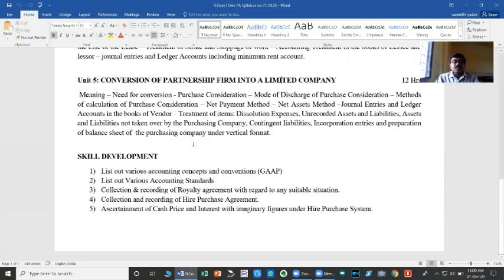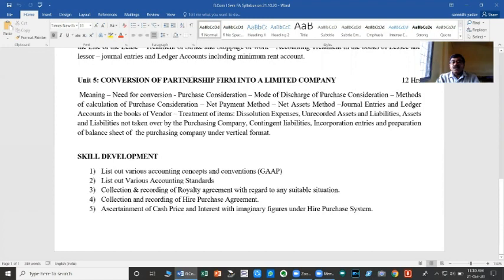The syllabus prescribed for you is meaning of conversion, need for conversion, and purchase consideration. Purchase consideration means the purchase price payable by the company to the partnership firm. Even though we are converting our own partnership firm into a company, in the eyes of law we have to assume that the partnership firm is sold to the company. Here the purchaser is the company and the seller is the partnership firm. So purchase consideration is the purchase price payable by the purchasing company to the vendor partnership firm. Vendor means seller.